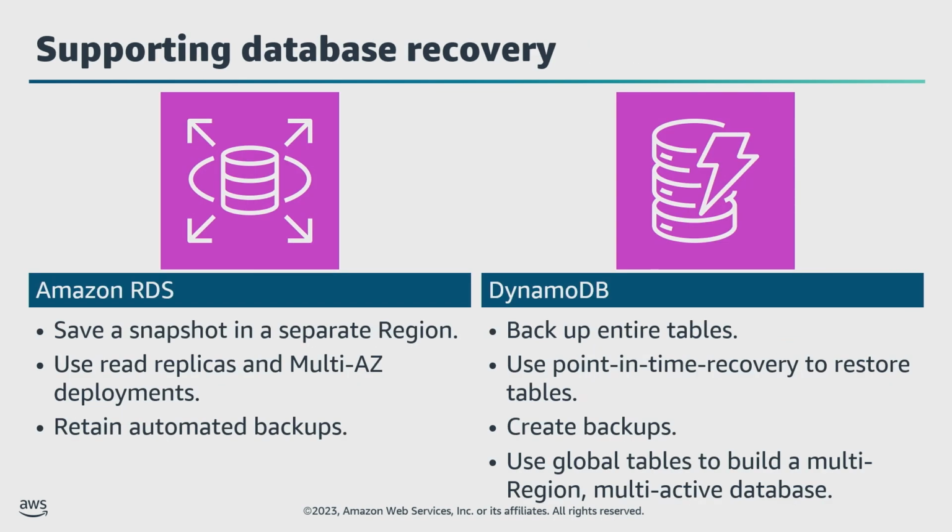Now we're moving on to the database layer. Here are examples of applying disaster recovery strategies to Amazon Relational Database Service, or Amazon RDS, and Amazon DynamoDB. In other modules, you learn about Amazon RDS read replicas and multi-AZ deployments as part of your architecture. Combining these 2 features of Amazon RDS helps you build a resilient disaster recovery strategy. Amazon DynamoDB global tables can replicate your DynamoDB tables automatically across your choice of AWS regions.